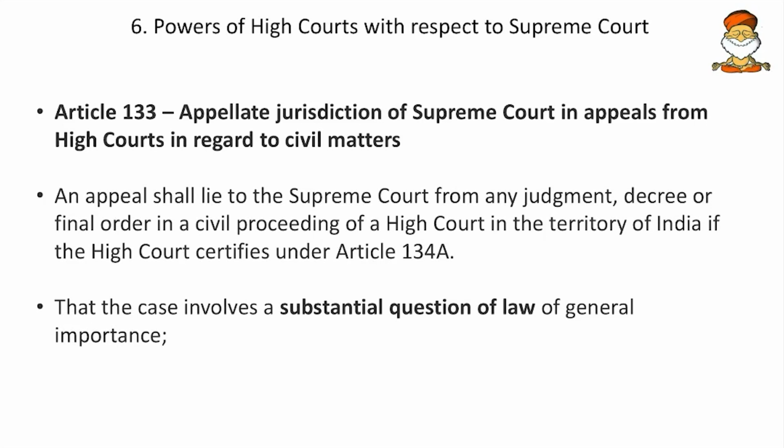So here Article 133: the appellate jurisdiction of the Supreme Court in appeals from High Courts in regard to civil matters. How the appeal should be taken and in what cases. An appeal shall lie to the Supreme Court from any judgment, decree or final order in a civil proceeding of a High Court in the territory of India if the High Court certifies under Article 134A. So here the High Court should certify. When it certifies, only then the Supreme Court will take up the case for appeal.